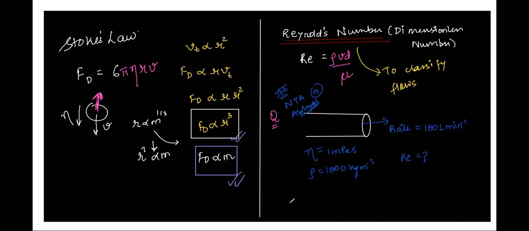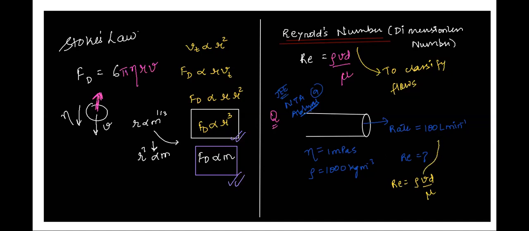How would you do it? Tell me the formula. R equals rho V d by mu, yes. Now, how can I relate velocity and volumetric flow?